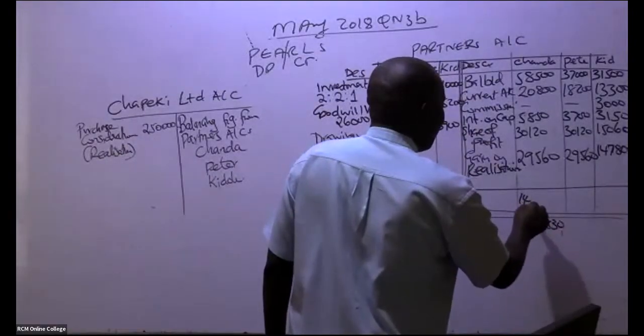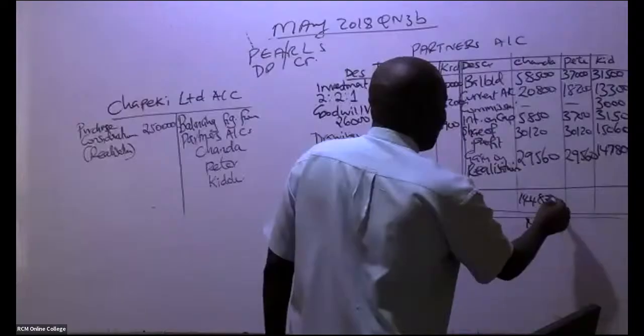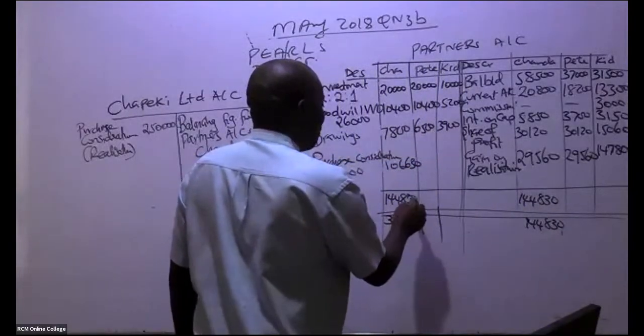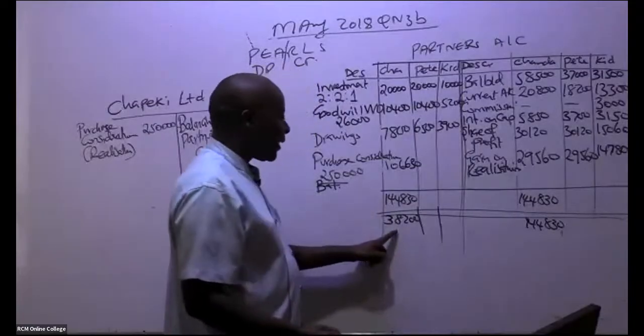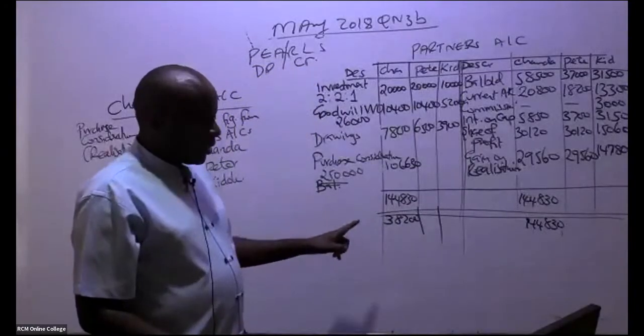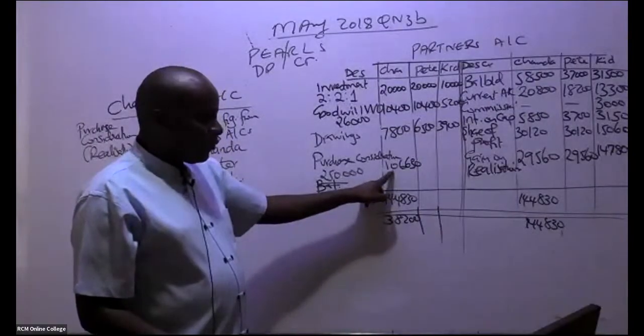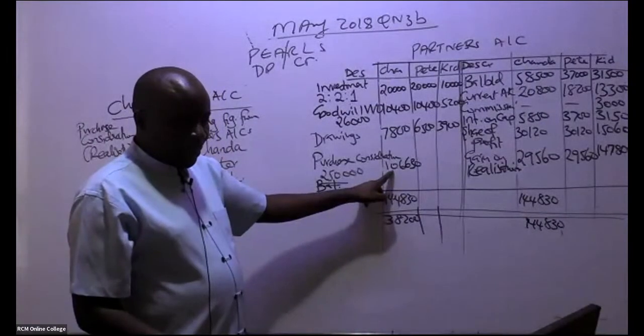So this 144,830 is bigger. So you subtract. You take this minus 38,200. Will we get this balancing figure? Yeah, thank you so much.